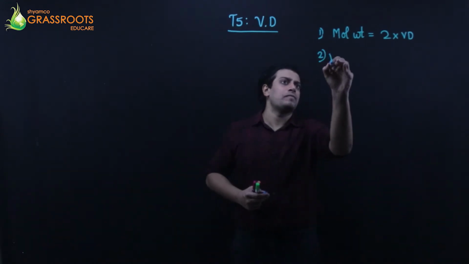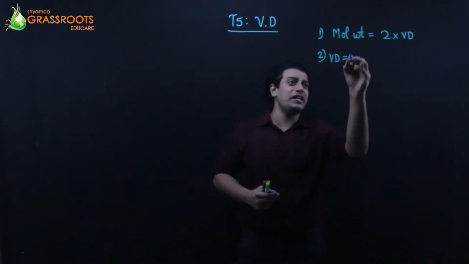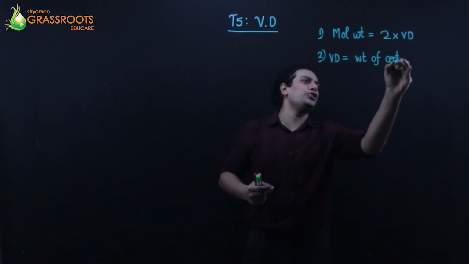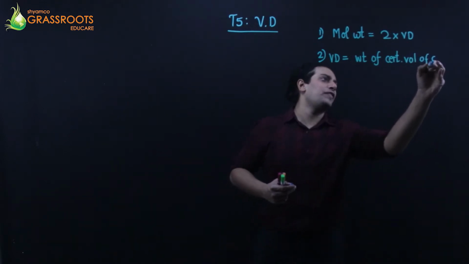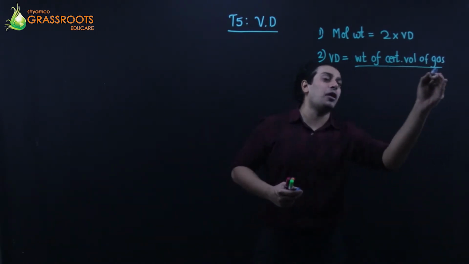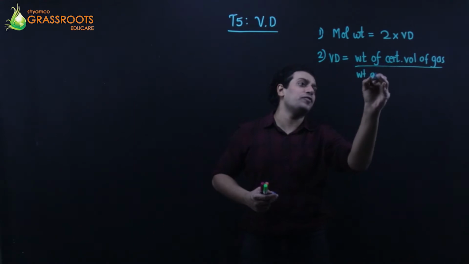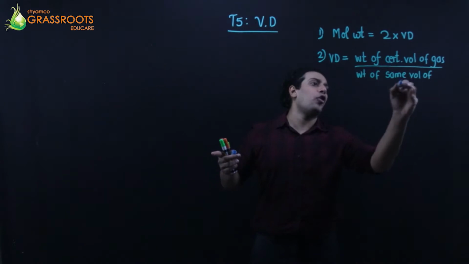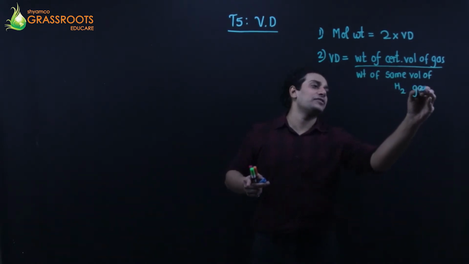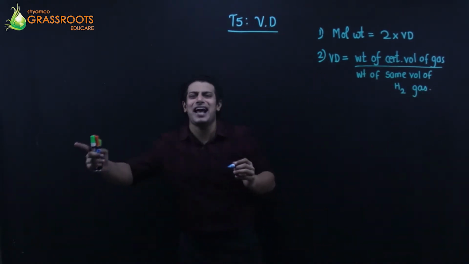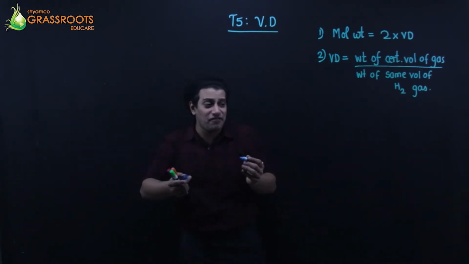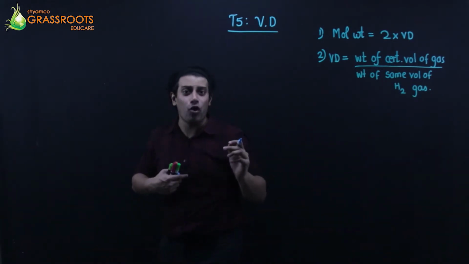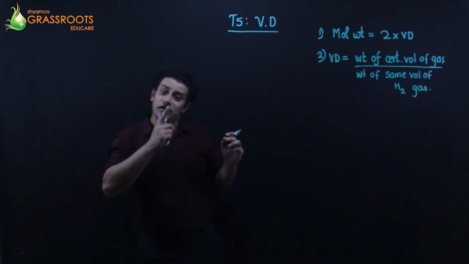Another formula: vapor density is the weight of a certain volume of gas upon the weight of the same volume of hydrogen gas. That means you take any gas whose vapor density you want to find, so the weight of our gas, the one which I want, upon the weight of the same volume.